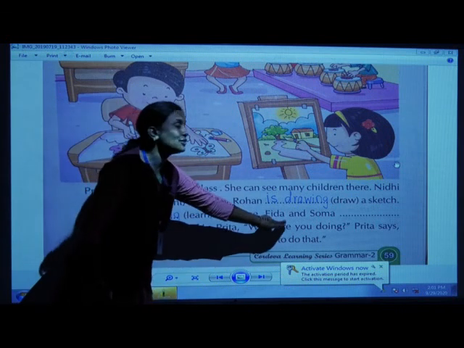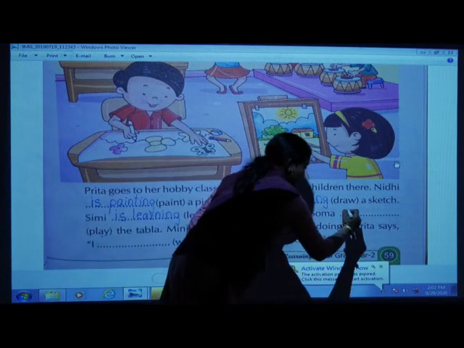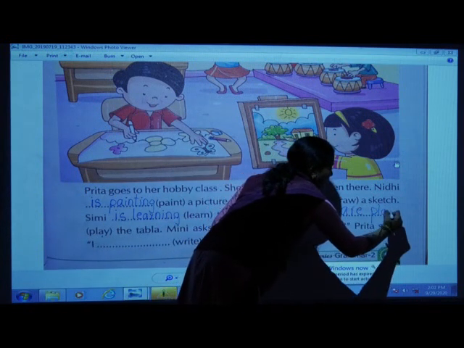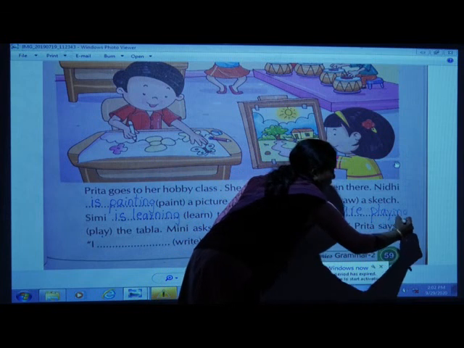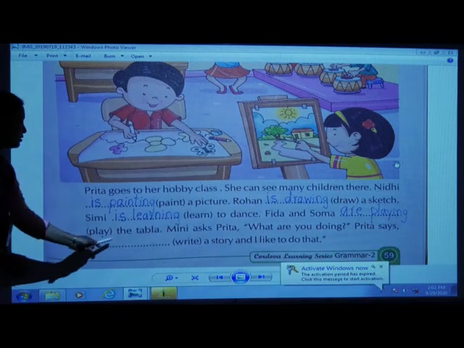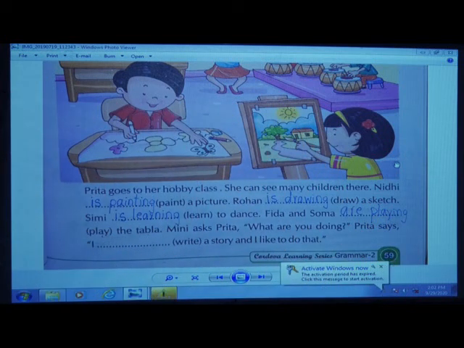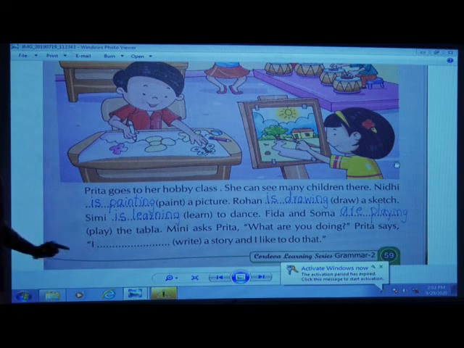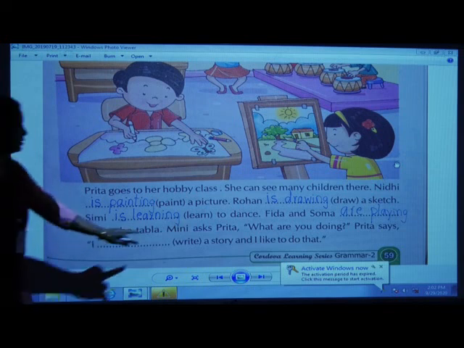So Fida and Soma are playing the tabla. For some of the selected words, that vowel method is applicable, children. So you have to be careful regarding that, okay.